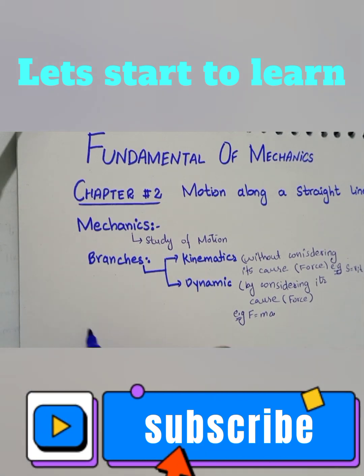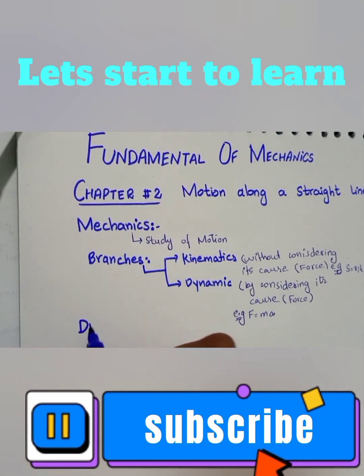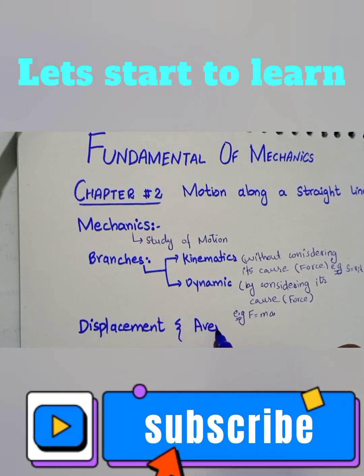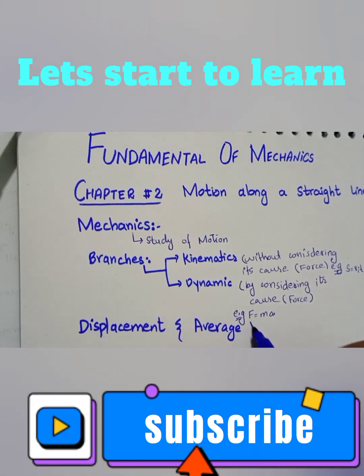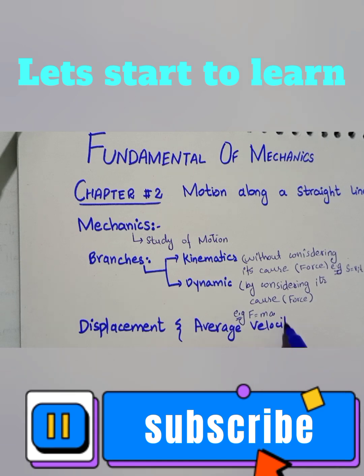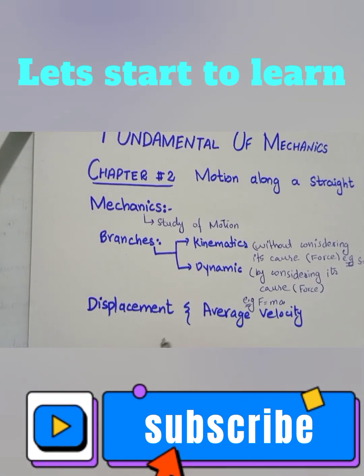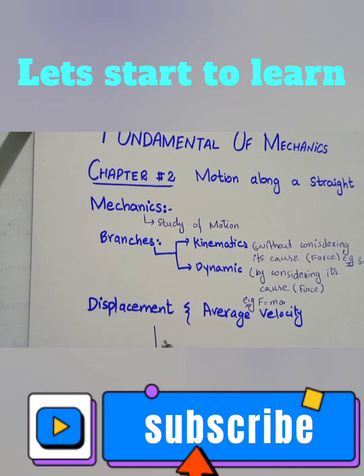Now we are going to discuss displacement and average velocity. For example, here we have an example.